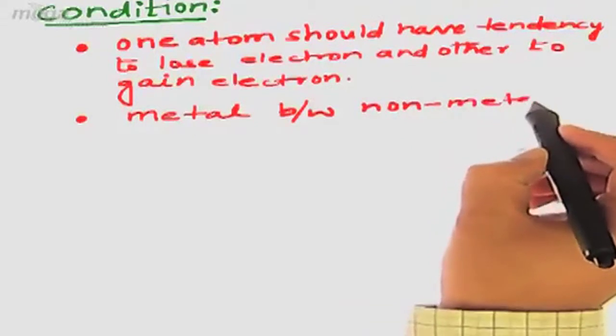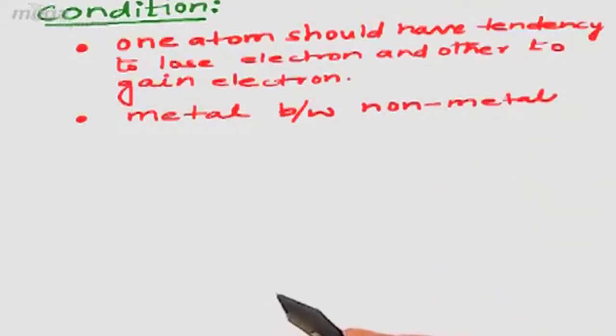Both these points are correlated to each other, and they support each other: the very first condition for ionic bonding is that an atom should possess a tendency to undergo the loss of electron and the other atom should have a tendency to gain electron, which is possible when one of the atoms is metal and the other is non-metal.